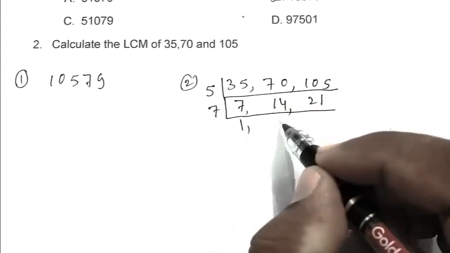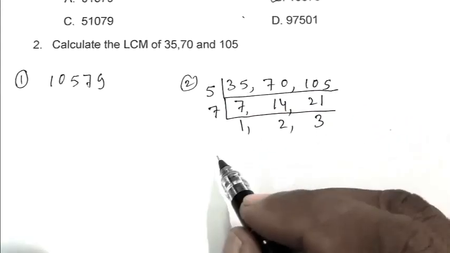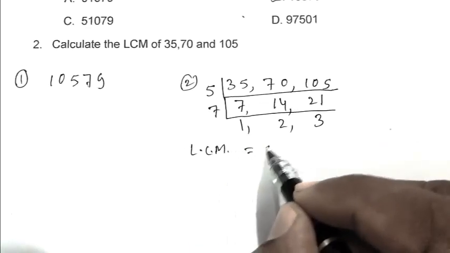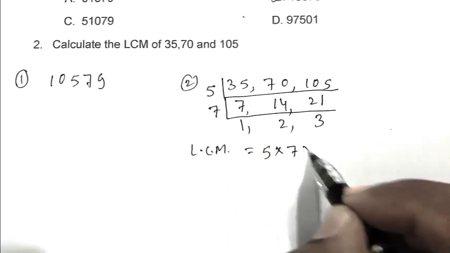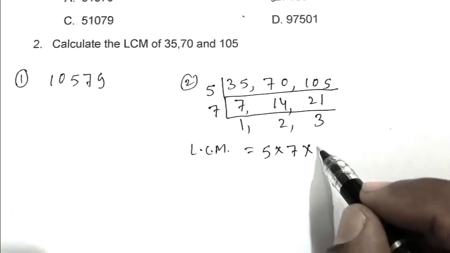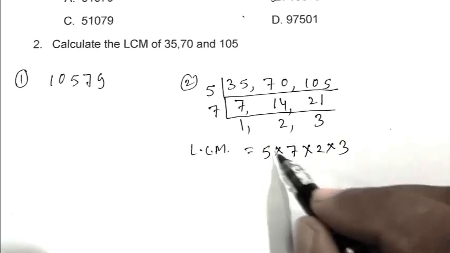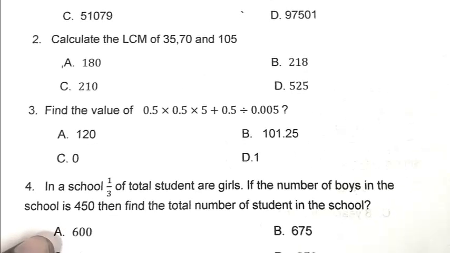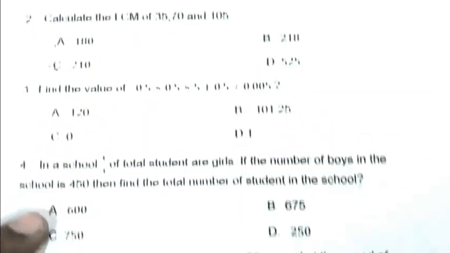Dividing by 7 gives 1, 2, 3. So LCM equals 5 into 7 into 2 into 3, that is 210. So C is the right answer.